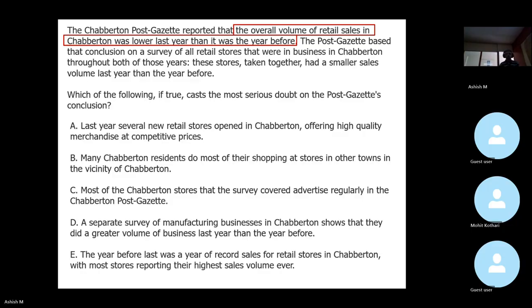Edward: the year before last was a year of record sales, with most stores reporting their highest sales volume ever. Okay. Yes, friends. Alpha, Edward.